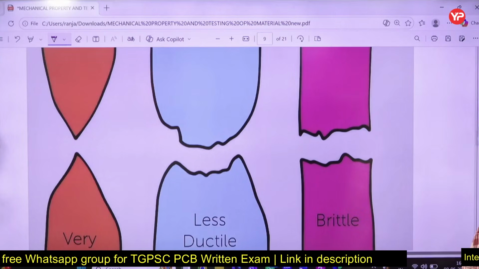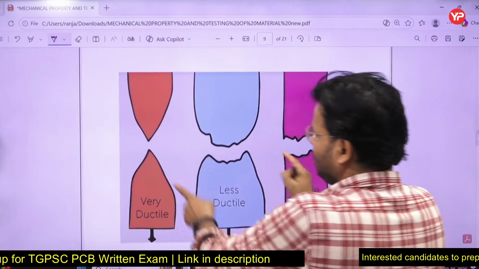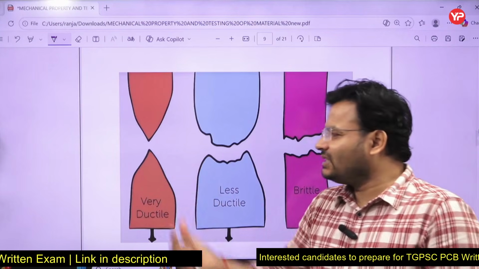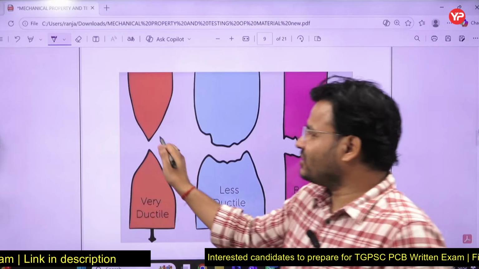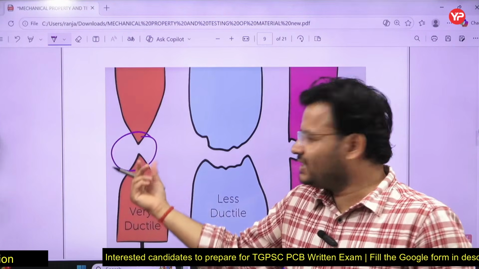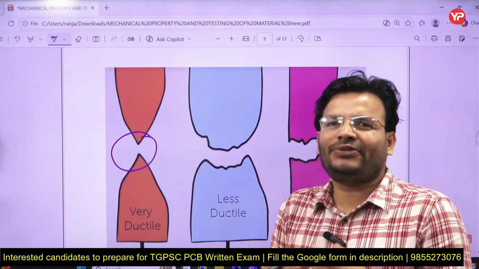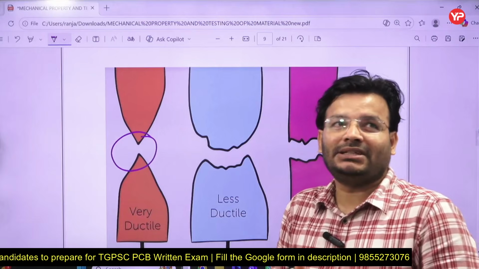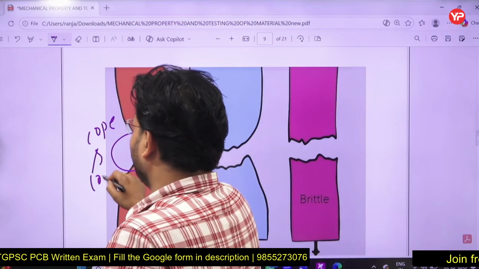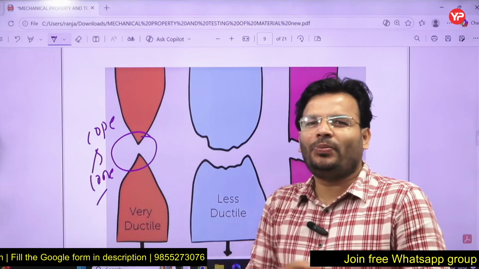Okay, now my dear friends, sometimes they may ask which is very ductile, which is less ductile, and which is brittle. In the ductile material, the fracture is cup and cone. Keep in mind, this is something like a cone. So sometimes they will ask, what type of failure occurs in ductile material? The answer will be cup and cone failure. Why cup and cone, sir? Because they form something like a cone. That's why it is called cup and cone fracture.